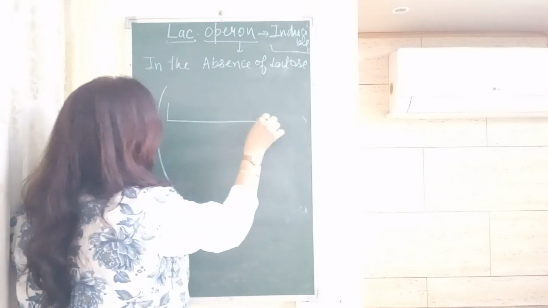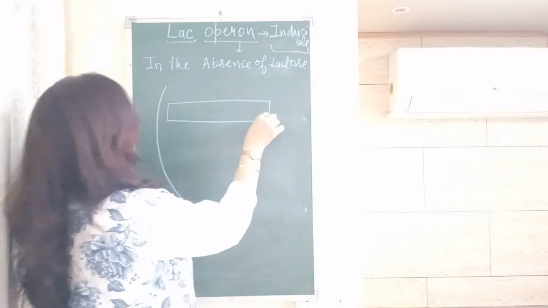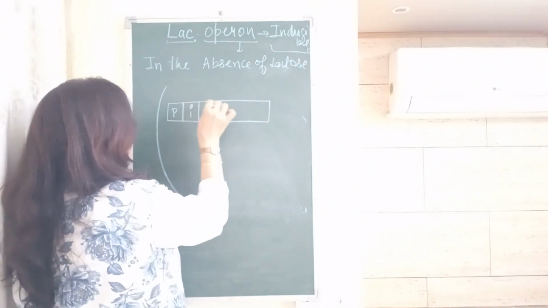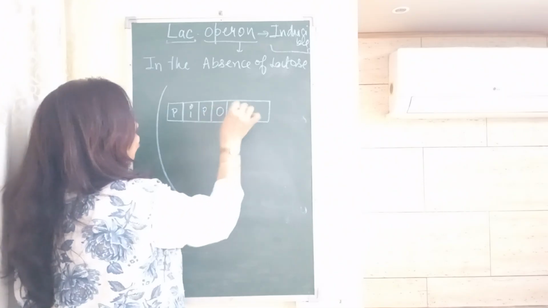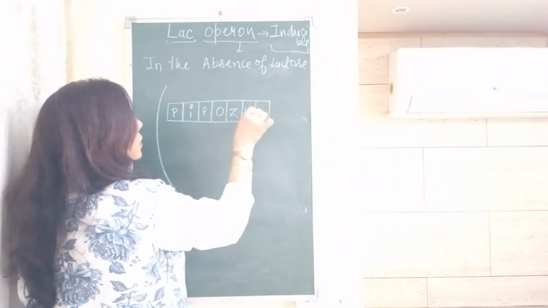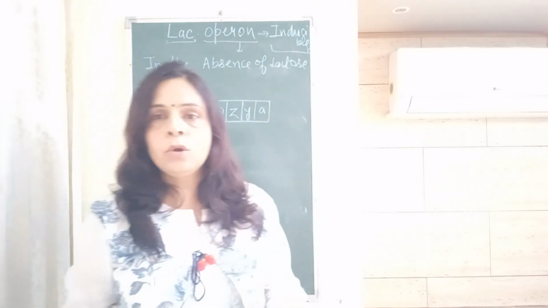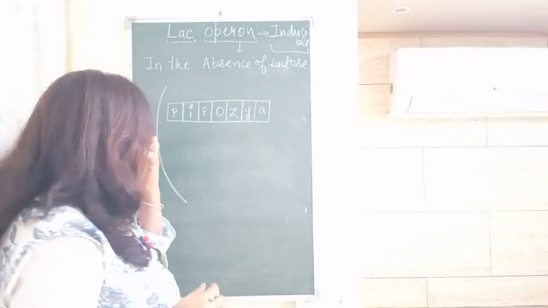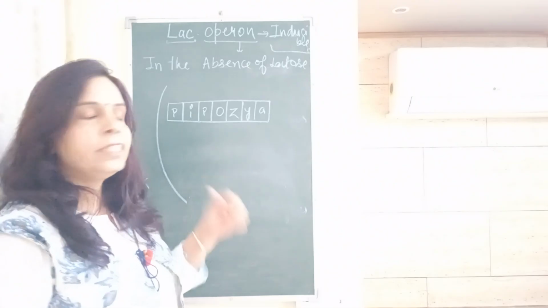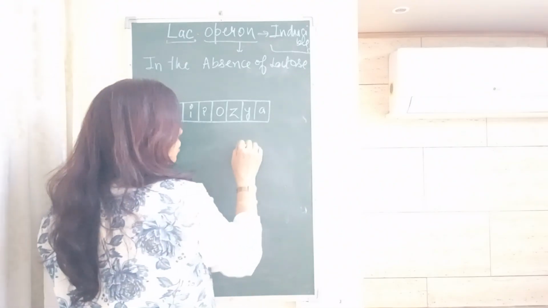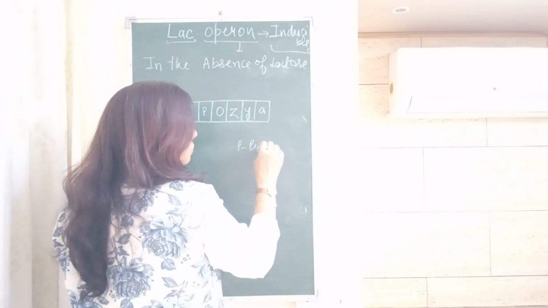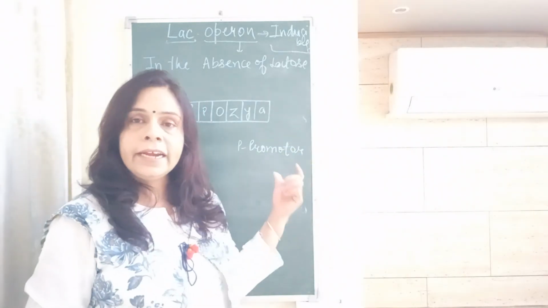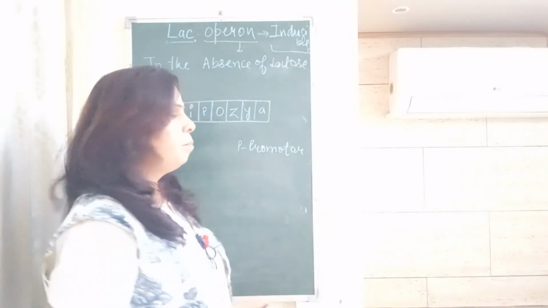And here you have to remember these polycistronic genes, means one DNA segment having many genes, P, I, P, O, Z, Y, A. You have to remember this sequence. And before starting, let us understand what this P stands for. P stands for promoter. The role of promoter is it provides the site for RNA polymerase to bind.